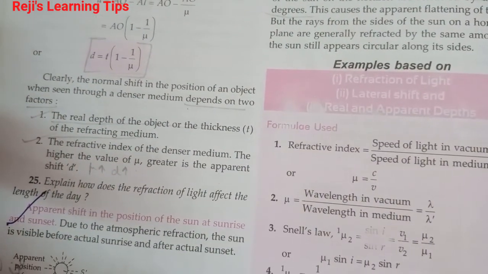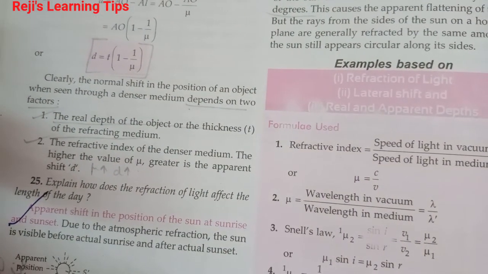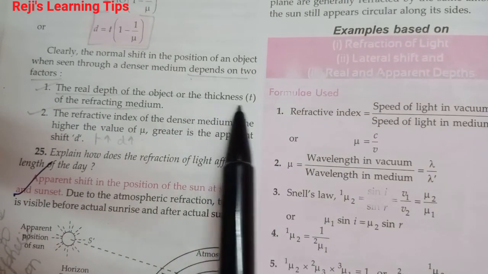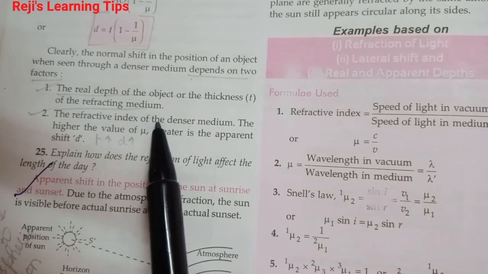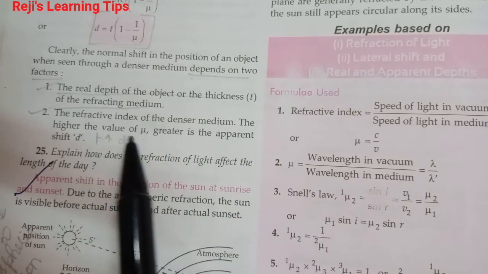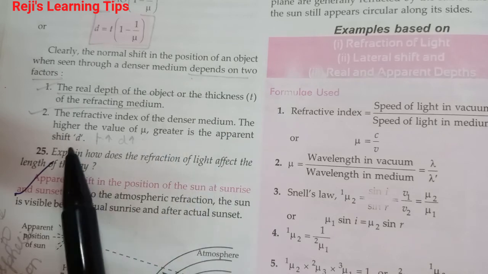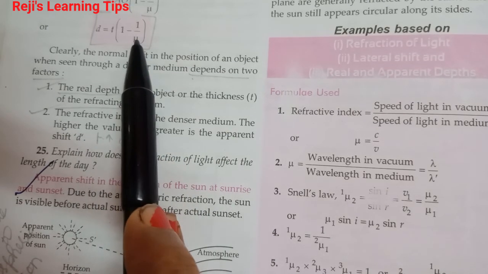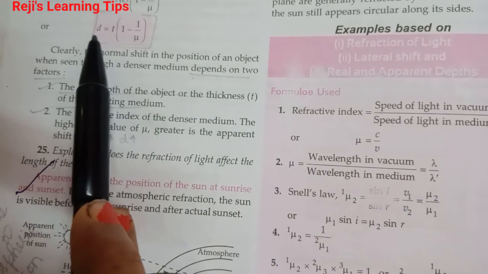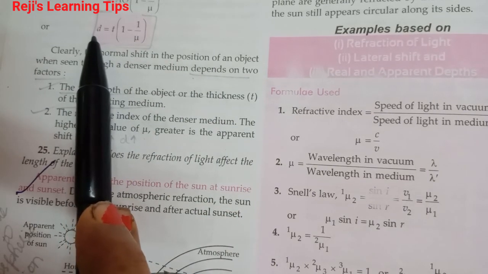Normal shift in the position of an object when seen through a denser medium depends on two factors: the real depth of the object or the thickness of the refracting medium, and the refractive index of the denser medium. The higher the value of mu, the greater is the apparent shift D.